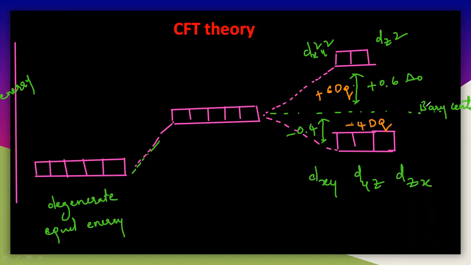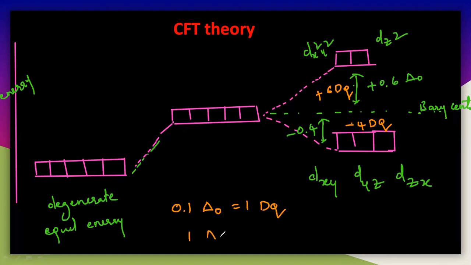Sorry, this is not 10 delta naught, this is 0.1 delta naught, which is equal to 1 Dq here.